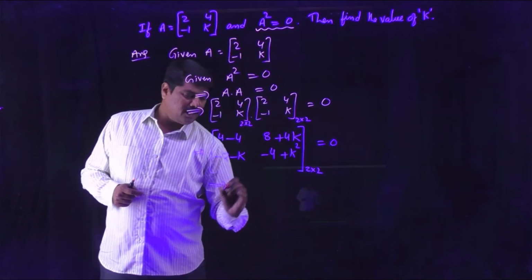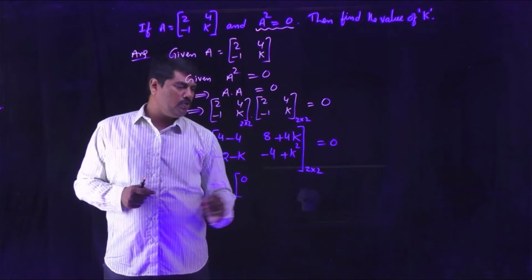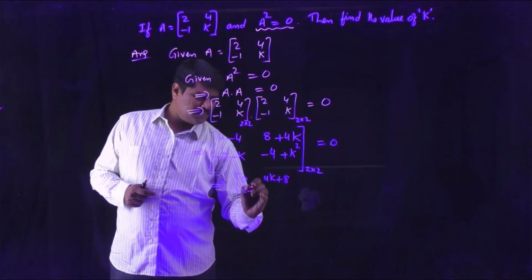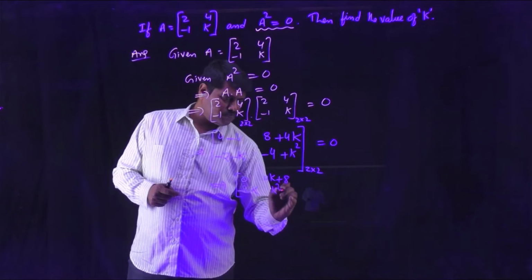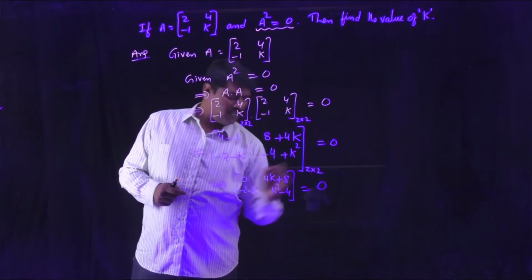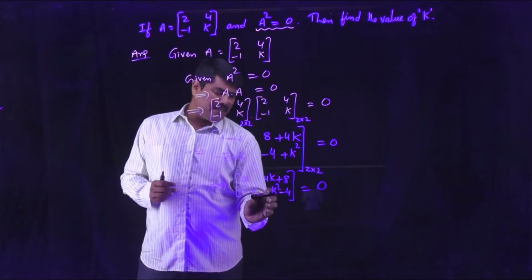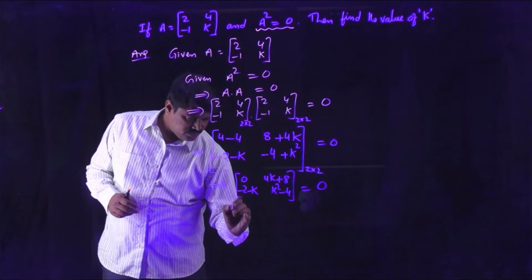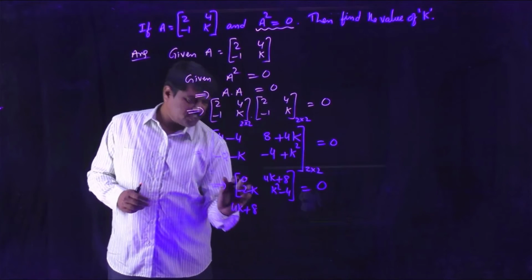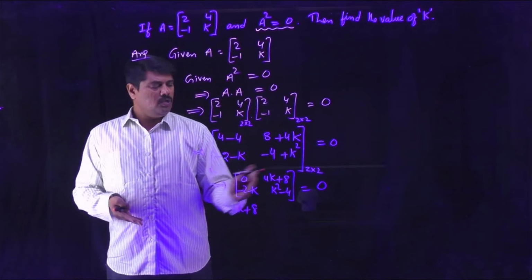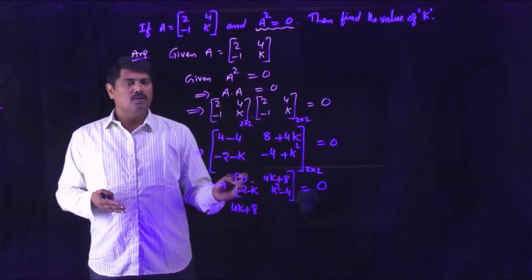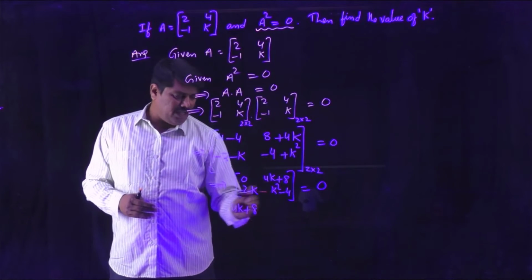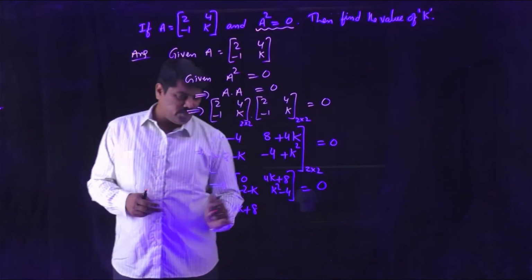Now let us do the general calculations. 4 minus 4 is 0. This is 4k plus 8. This is minus 2 minus k. This is k square minus 4. This will become a null matrix if all the elements are zeros. That means the first element is 0 already, so the remaining values have to be 0. So we have to find the value of k such that the remaining values also become 0.